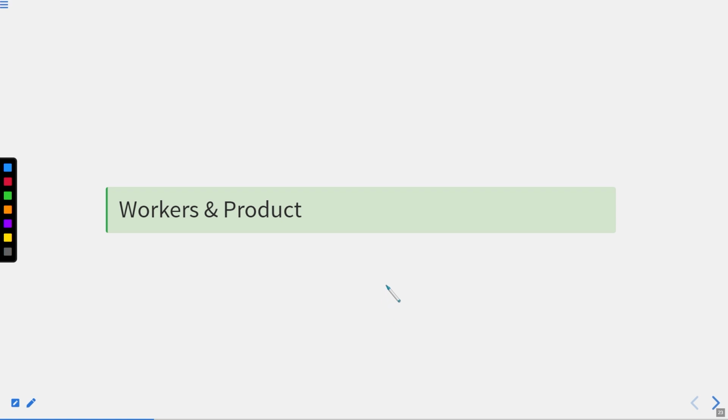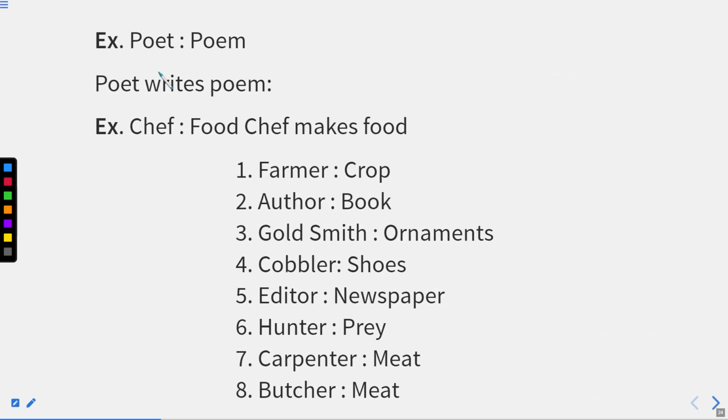relations of different type. Till now we have been discussing products, tools, their workplace, and the workers. Now workers and the product that they made. Take an example. A poet is a writer. A poet gave a product in the form of a poem. So poet writes poem. I hope this part is clear. Similarly, a chef makes food. Chef makes food.